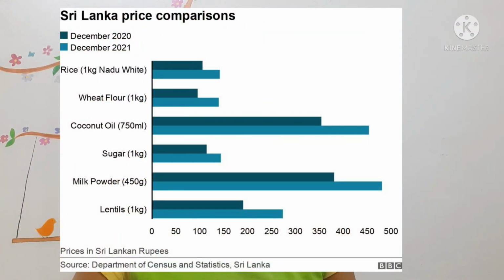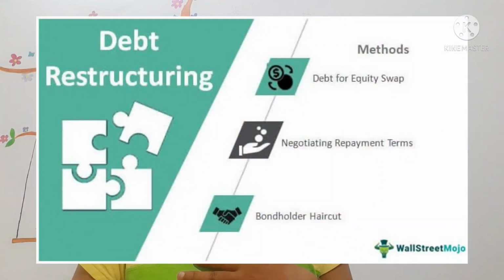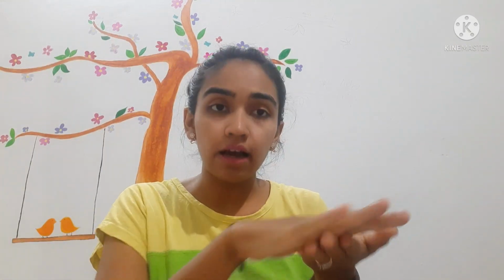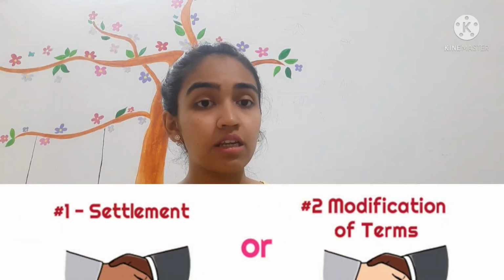So let's see what the ways are to tackle this. If Sri Lanka wants to tackle this, there are only two ways, as told by experts. The first one is debt restructuring. Let me give a simple example. If I have n loans from n number of people, then to settle the loans, I will take another loan and nullify my current loans, or sell my assets and nullify the current loans. So this is debt restructuring. Sri Lanka is in grave need of this debt restructuring.